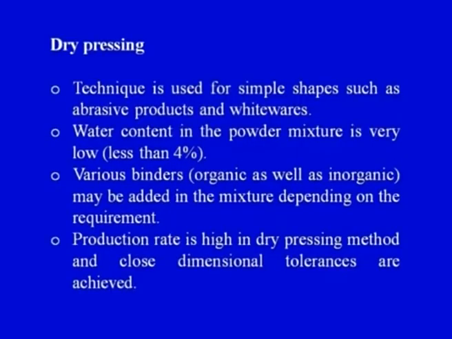Now, let us see the amount of moisture that can be there. So, water content in the powder mixture is very low, less than 4%. So, in the case of dry pressing we use very low moisture content. Various binders, organic as well as inorganic, may be added in the mixture depending on the requirement. So, these 3-4 points highlighted in this slide are related to the blending of the raw material together. The mechanism of pressing would be similar.